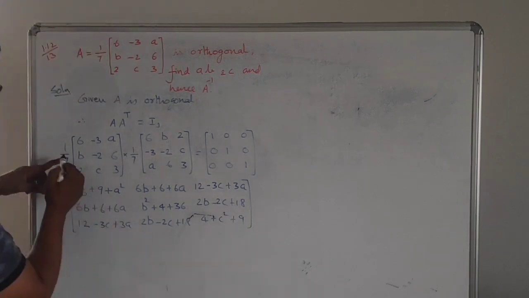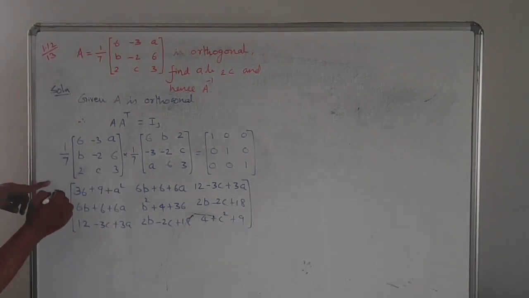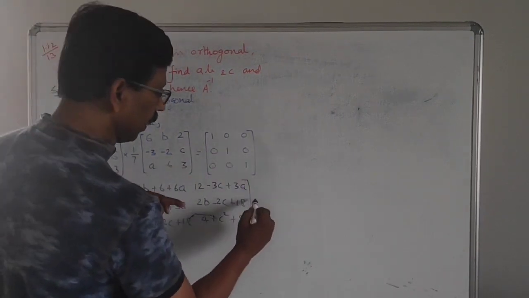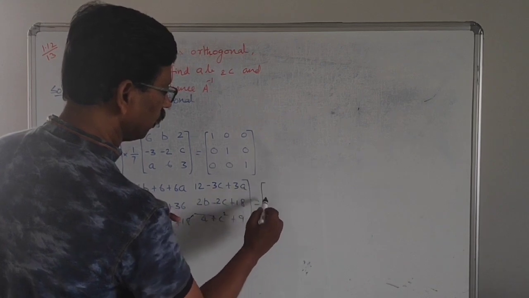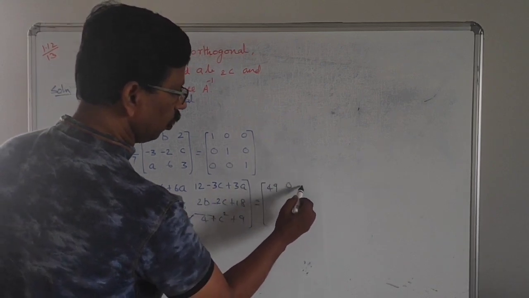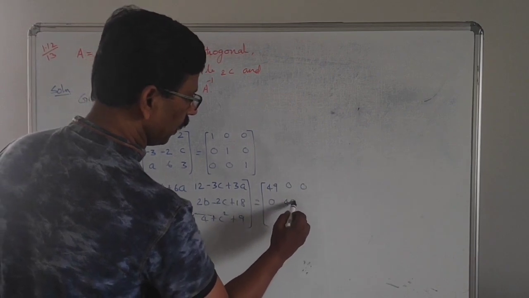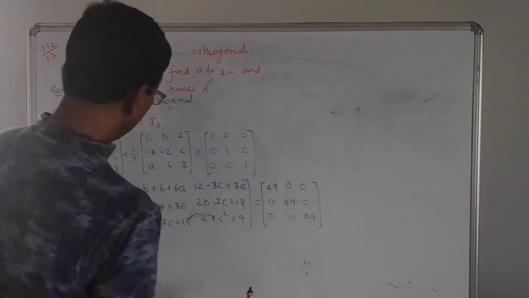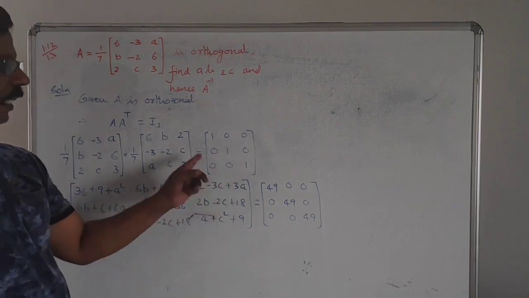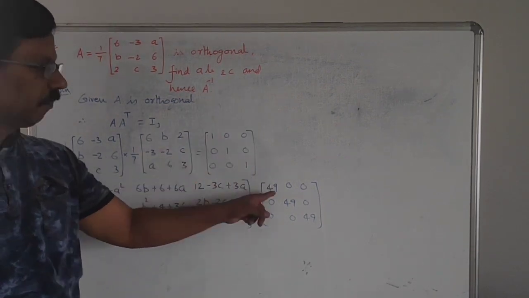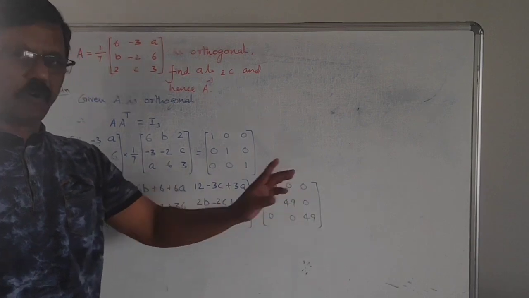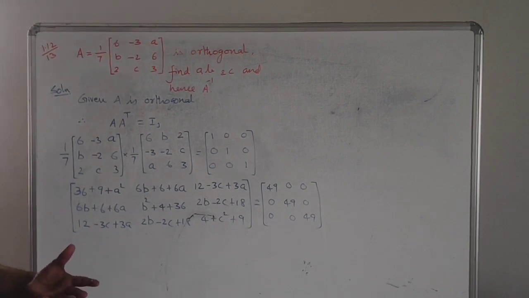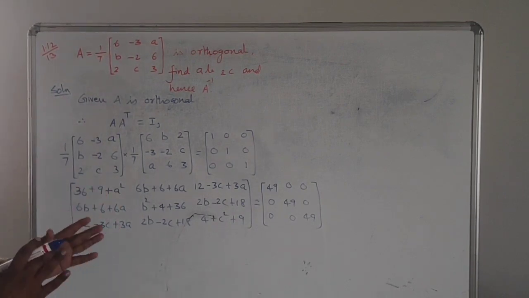Here we have 1 by 7 into 1 by 7, 1 by 49. This 1 by 49 goes to the right hand side, to the product term. Then 49 into this matrix gives 49, 0, 0, 0, 49, 0, 0, 0, 49. Now these two matrices are equal, which means their corresponding elements are equal. Therefore we can try to find the values of a, b, c.